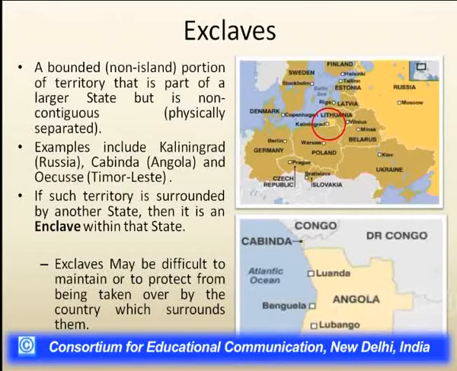If these territories are surrounded by another state, then each is an enclave within that state. The exclave may be difficult to maintain or to protect from being taken over by the country by whose boundaries it is surrounded.